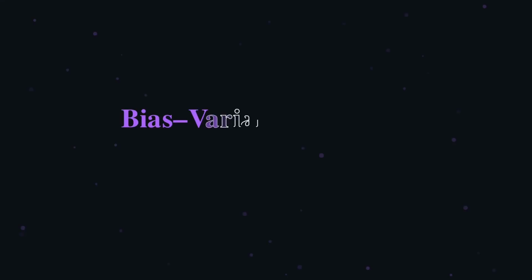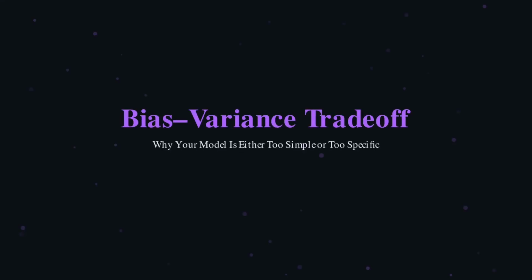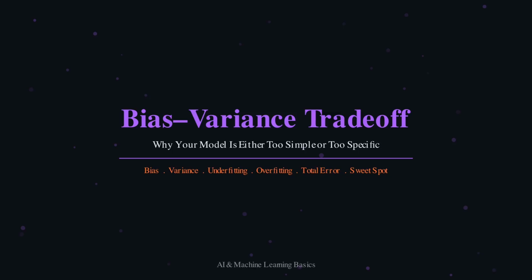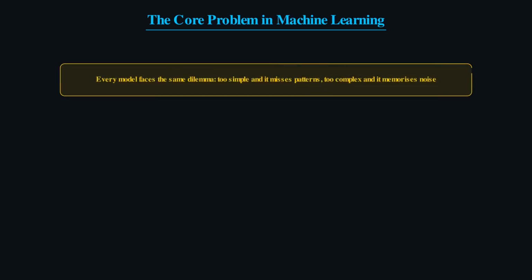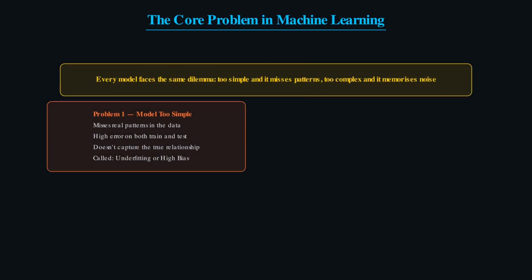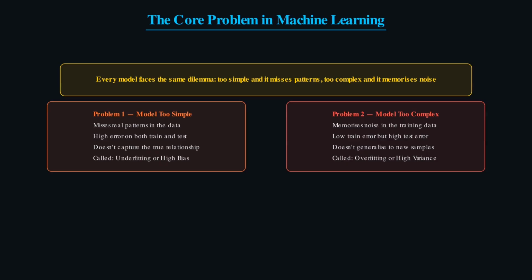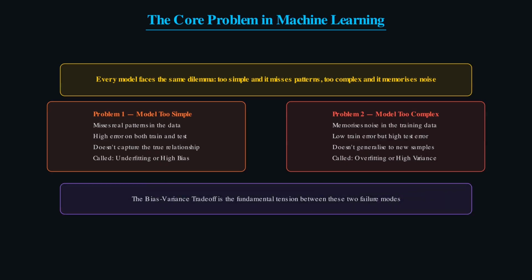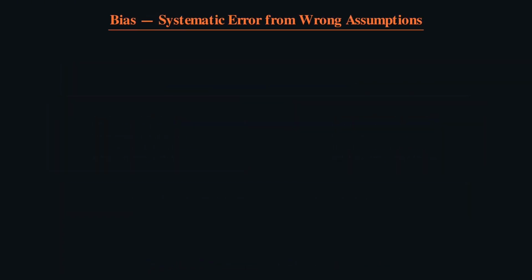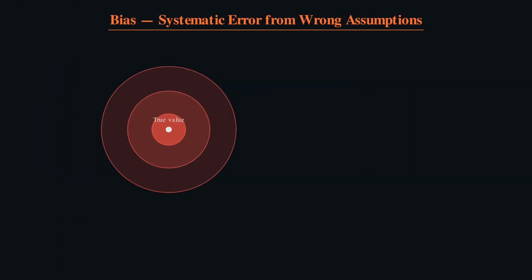Today we're going to visualize and understand the bias-variance trade-off, one of the most fundamental concepts in machine learning, and the reason why every model you build is either too simple or too specific. Every model faces the same dilemma. Make it too simple and it misses real patterns in the data. Make it too complex and it memorizes noise instead of learning the actual relationship. These two failure modes have names: bias and variance. And understanding both is essential for diagnosing why a model underperforms and knowing exactly how to fix it.